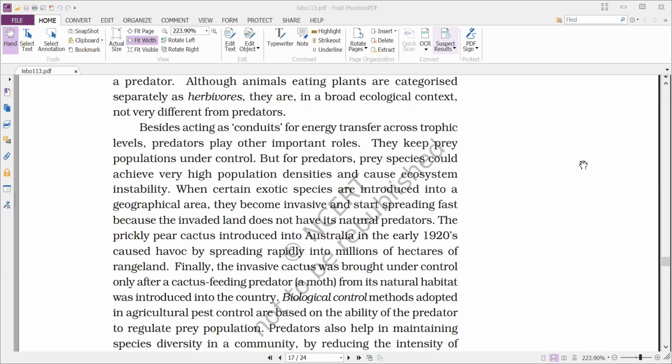That means if there are no herbivores in an ecosystem or a community, the plants will grow enormously and cover the total land.